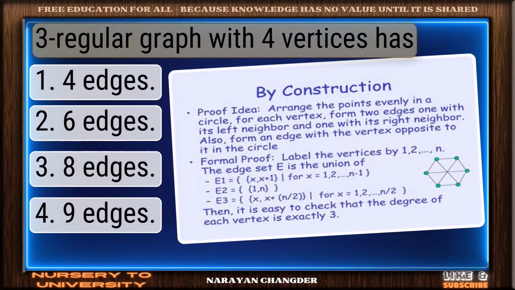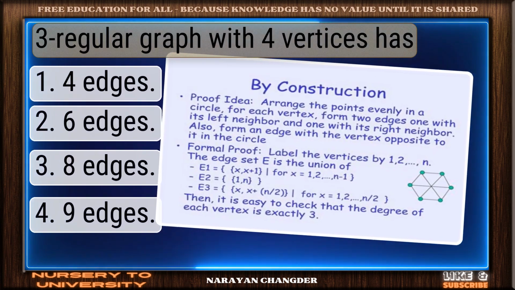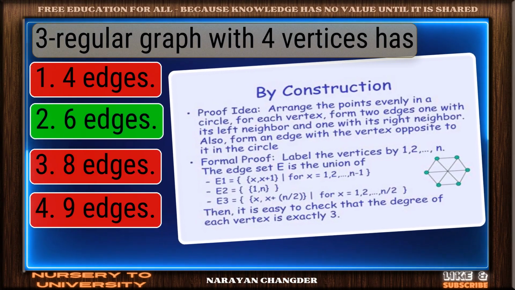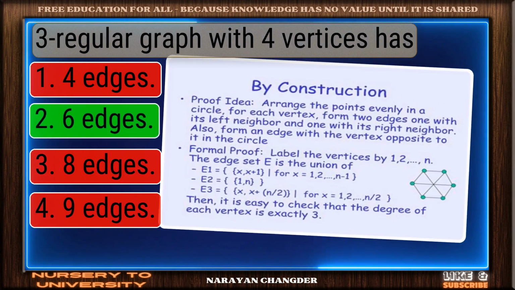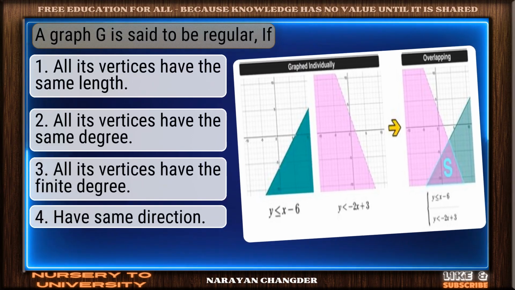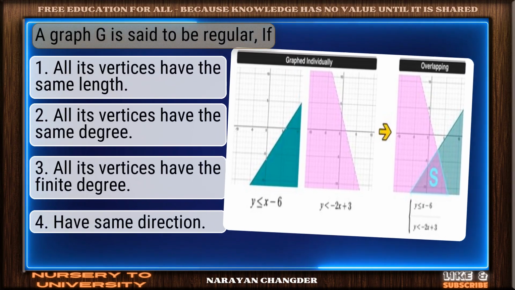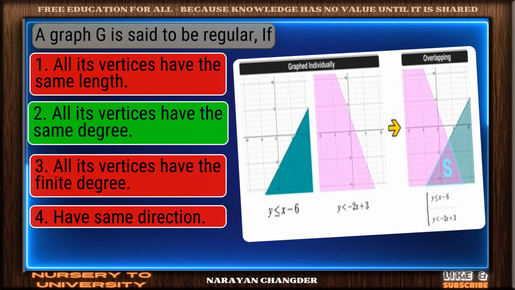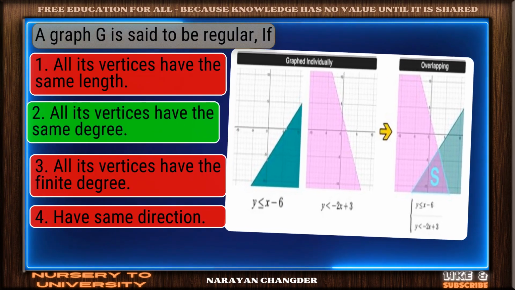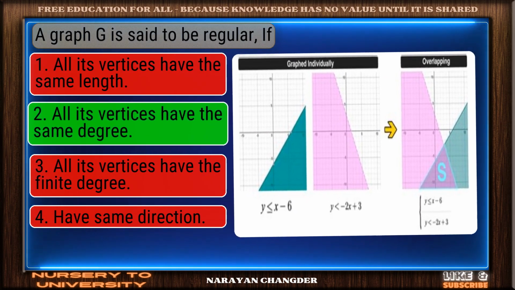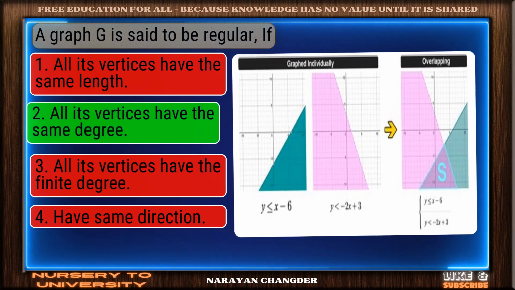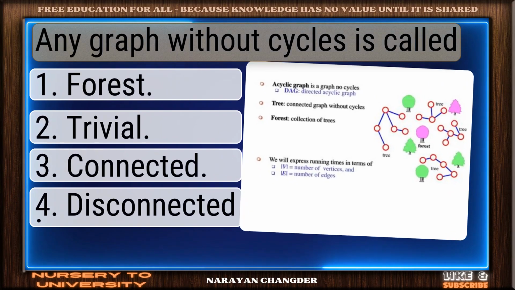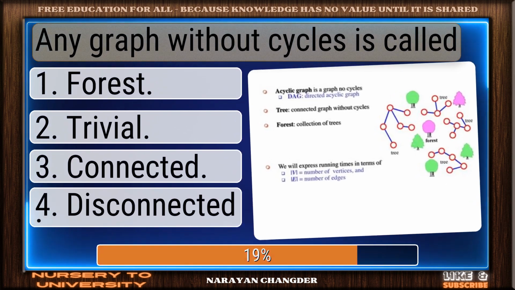Question number 44. 3 regular graph with 4 vertices has. Great thinking. 6 edges is the right choice. Question number 45. A graph G is said to be regular if. Excellent choice. All its vertices have the same degree is the right answer. Question number 46. Any graph without cycles is called.